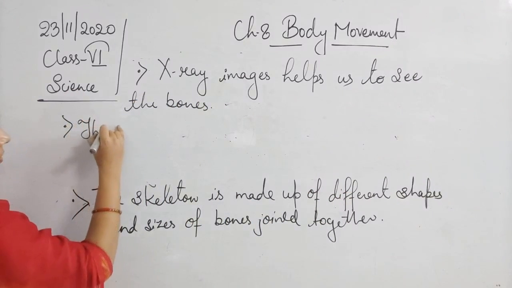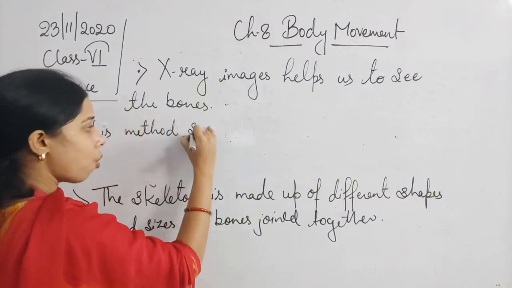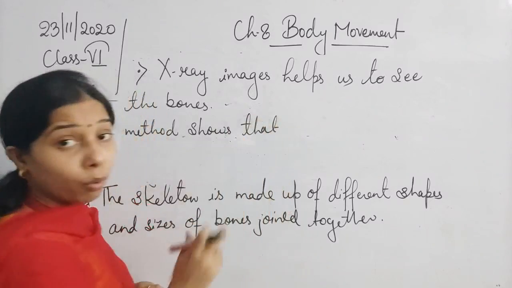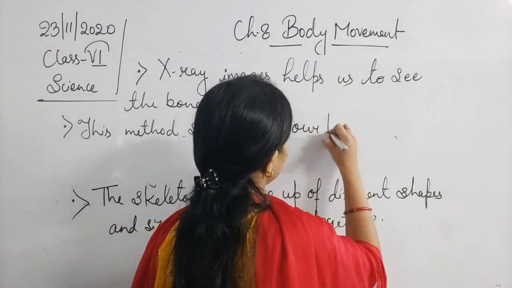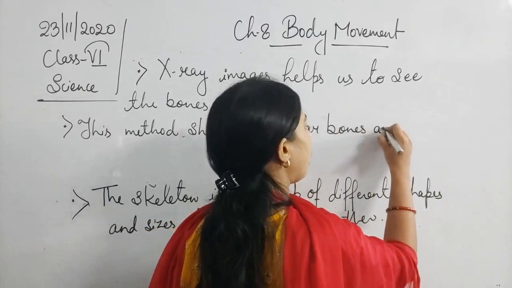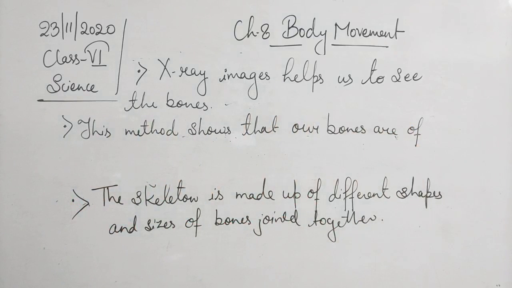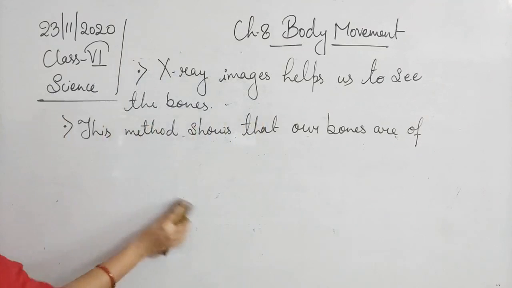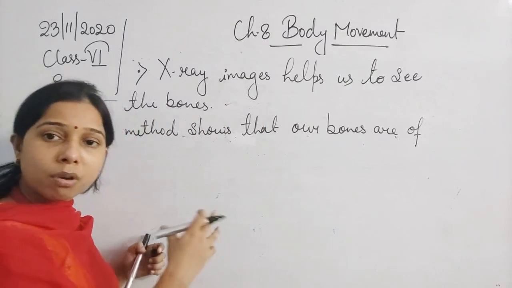This method shows that our bones are of different shapes and sizes. Various sizes of bones are present, which join together to form the skeleton.